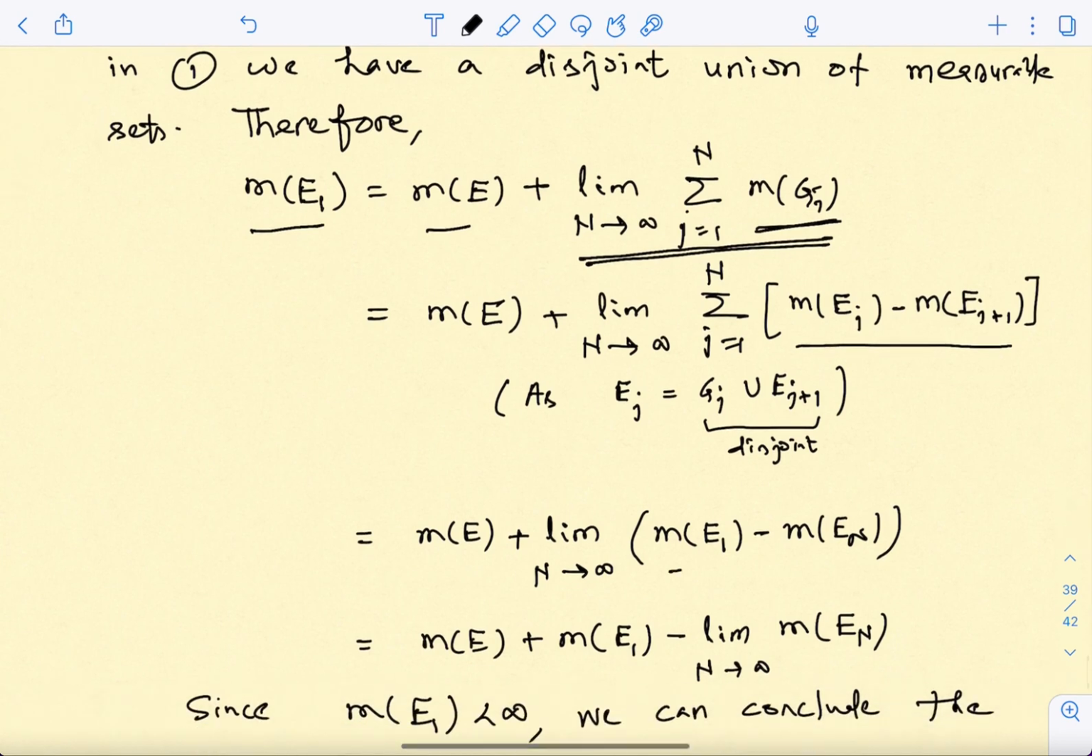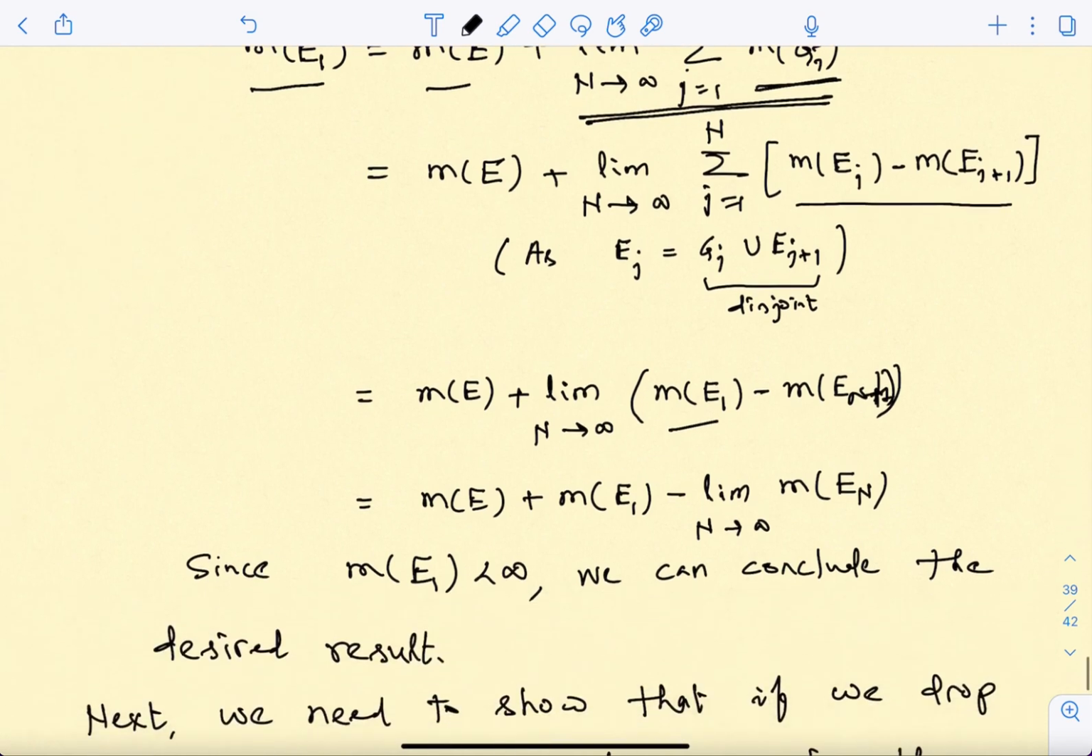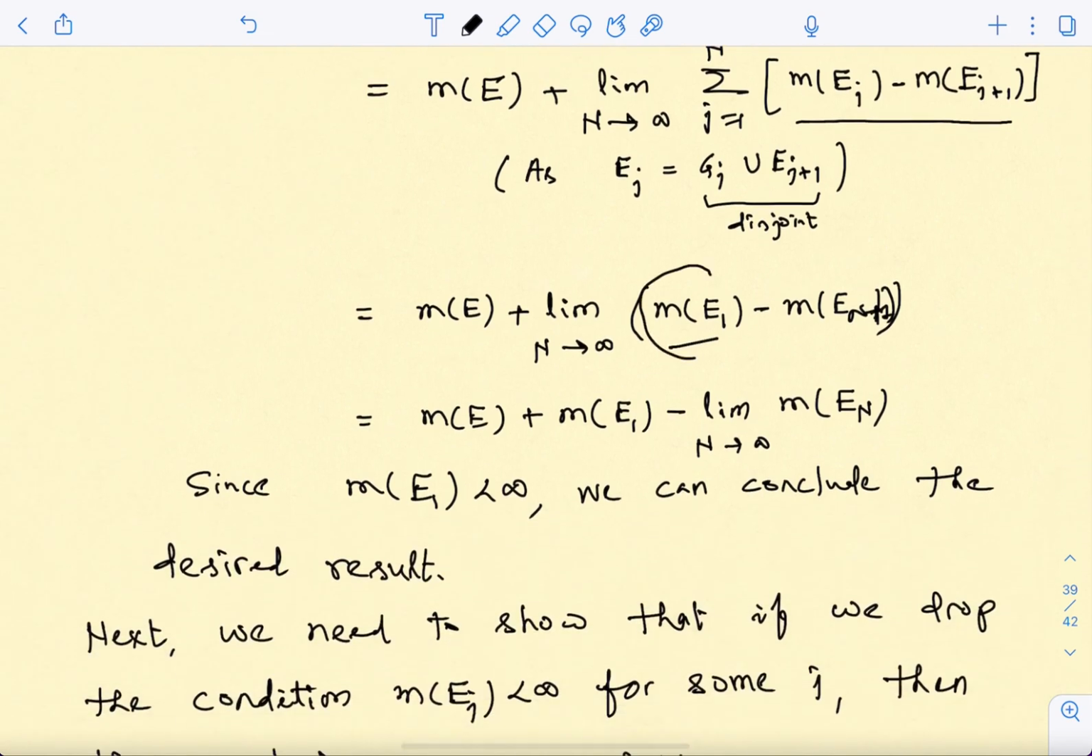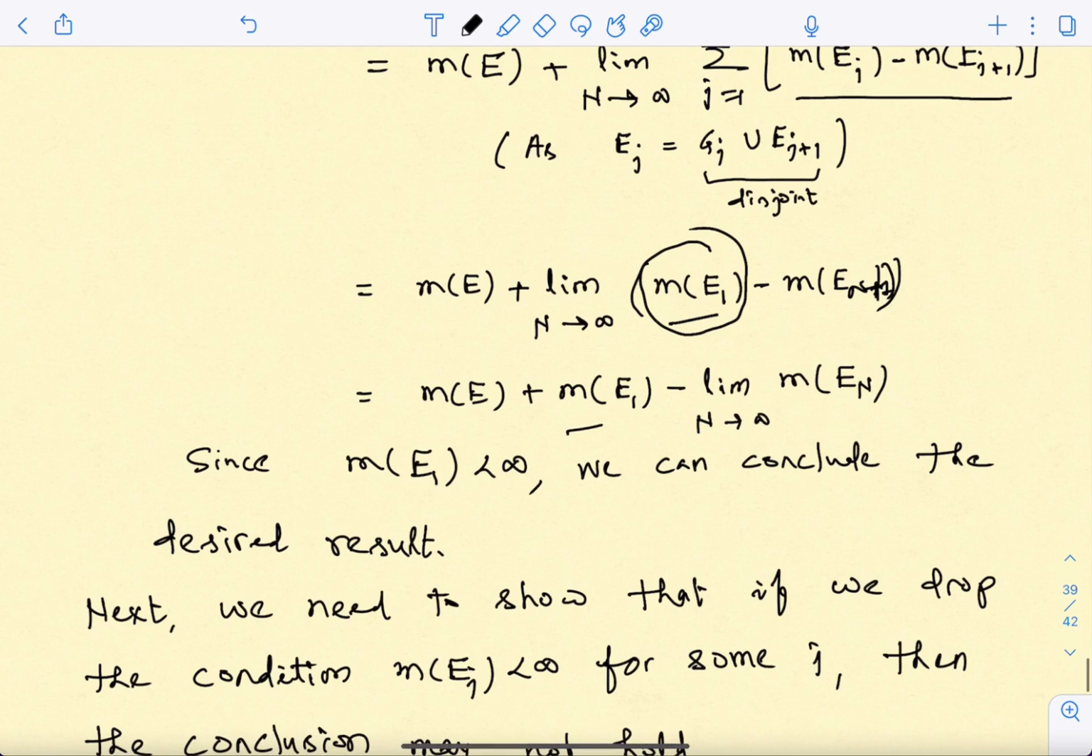So the first term is m(E1) and the last term here should be plus 1, correct? E_{n+1}. So this is not E_n, rather E_{n+1}. Okay, now you see this is independent of n, so this comes out of the limit, and what you have with a negative sign is the limit.